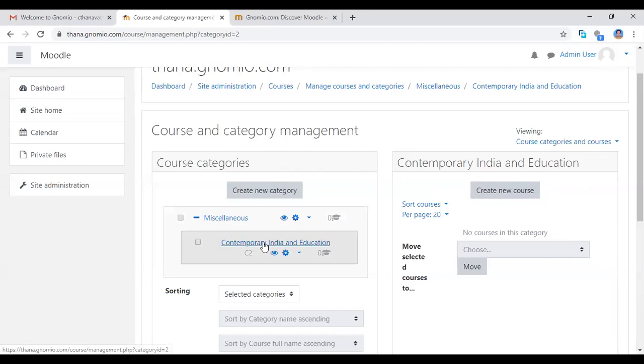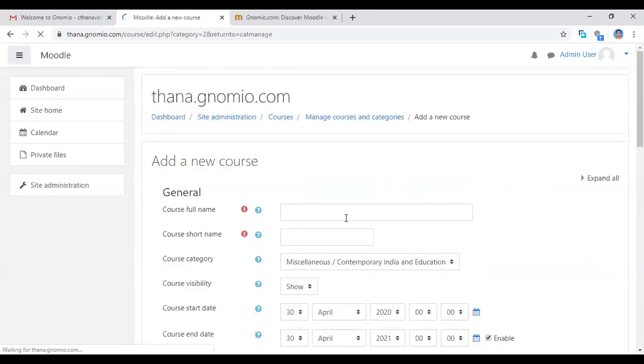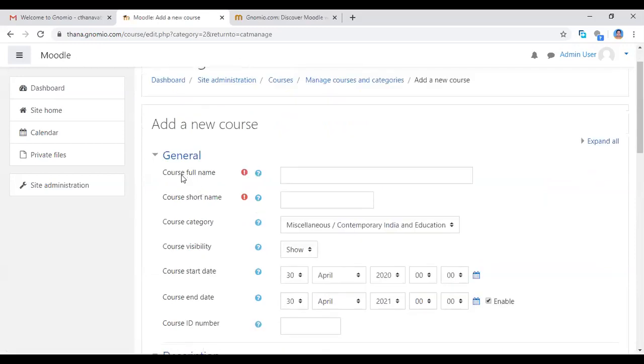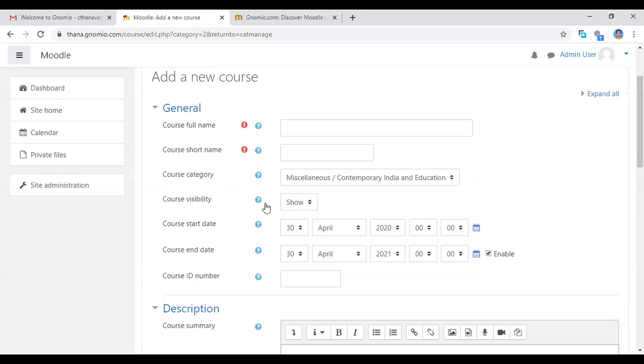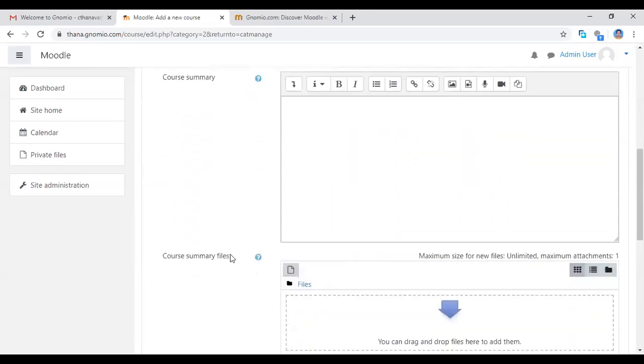So now first I create a course. I created the course contemporary Indian education. Under this course, I am now going to add new courses. Now you click create new course, and this page will open. See, under General there are course full name, course short name, course category, course visibility, and so many other things available.